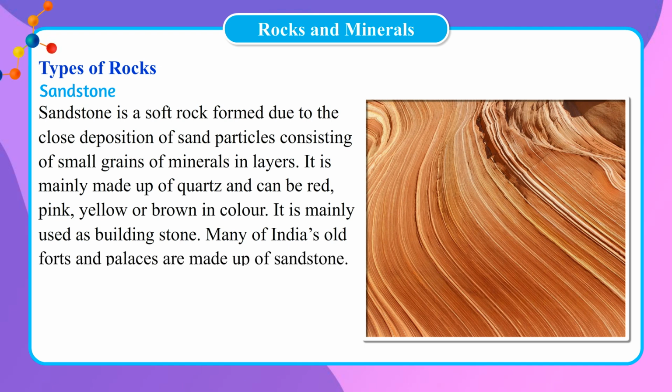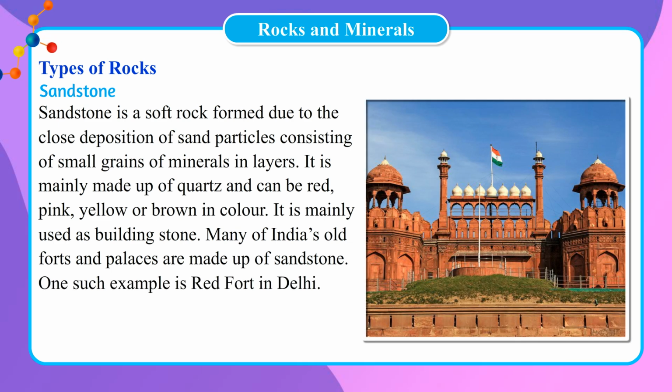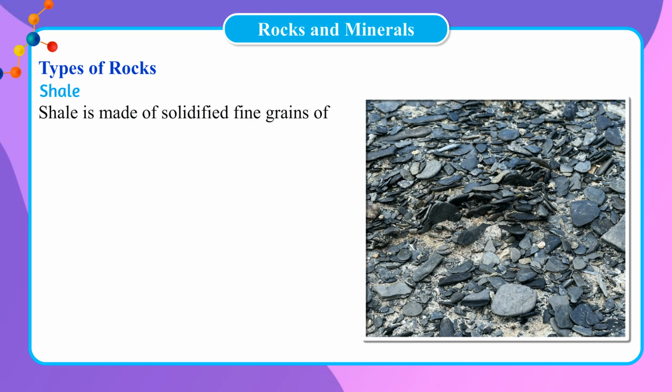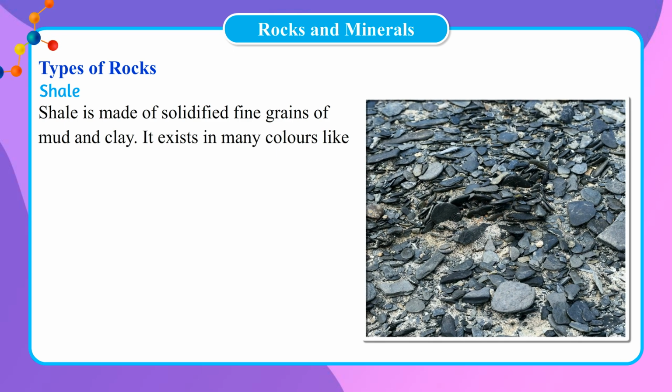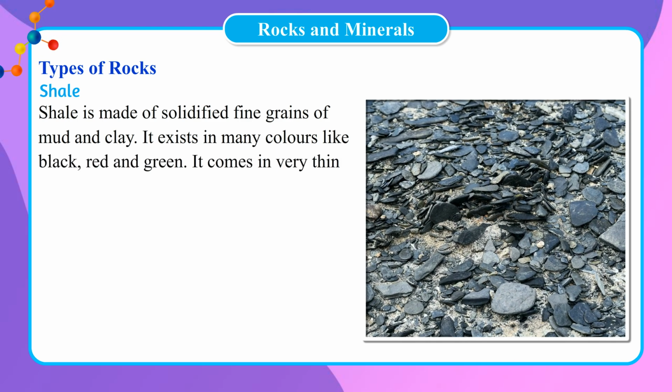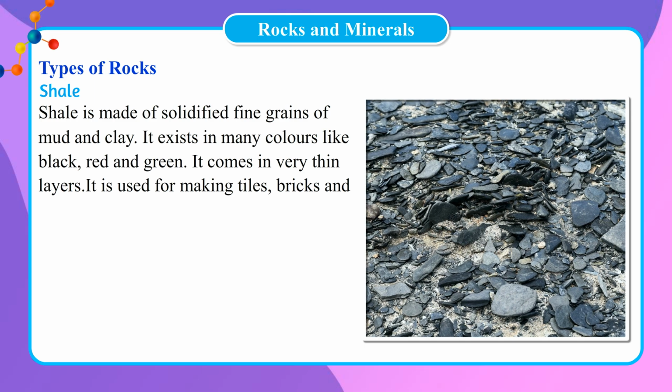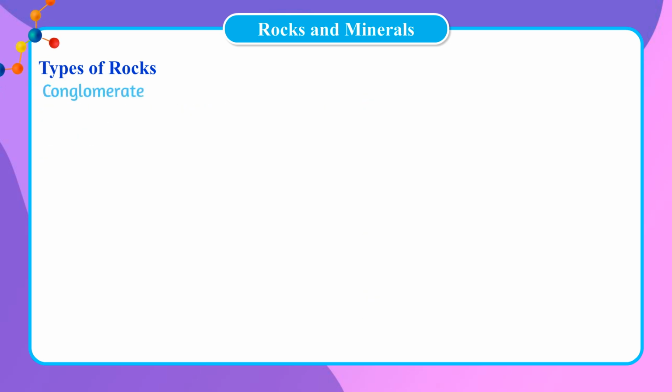Many of India's old forts and palaces are made up of sandstone. One such example is Red Fort in Delhi. Shale. Shale is made of solidified fine grains of mud and clay. It exists in many colors like black, red and green. It comes in very thin layers. It is used for making tiles, bricks and cement.